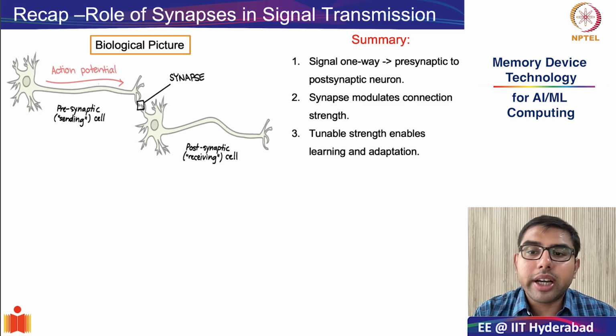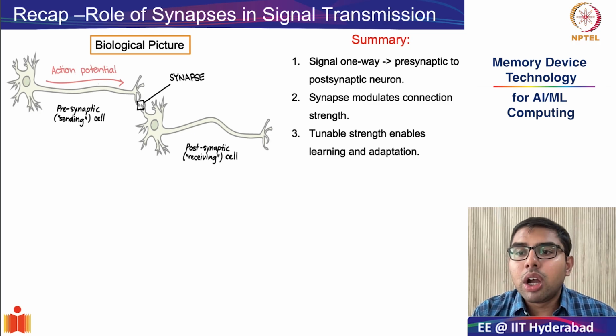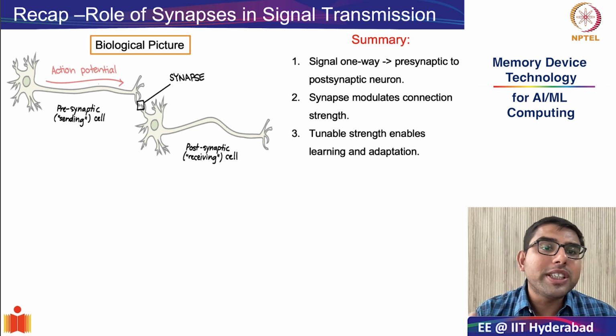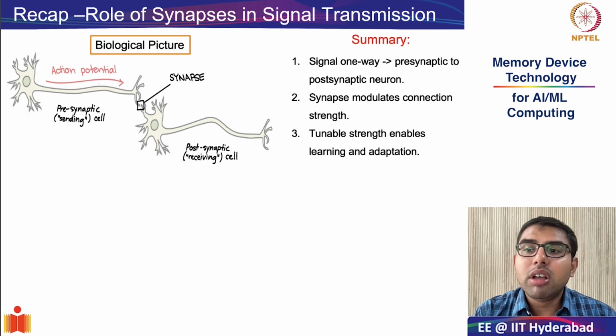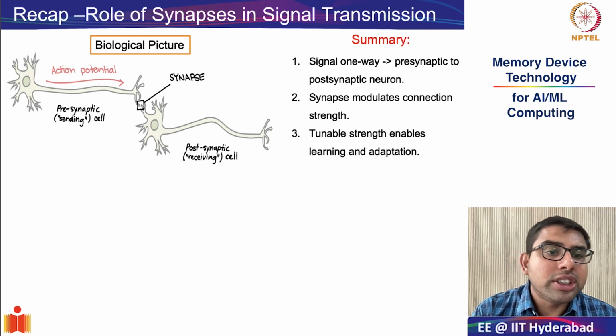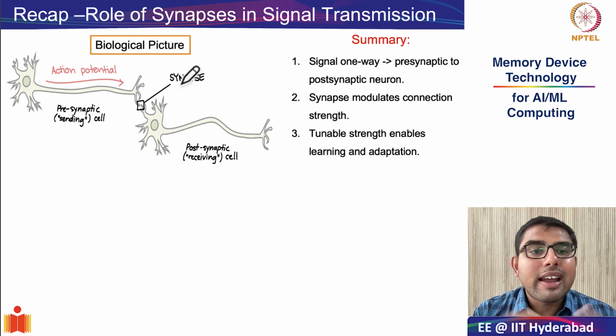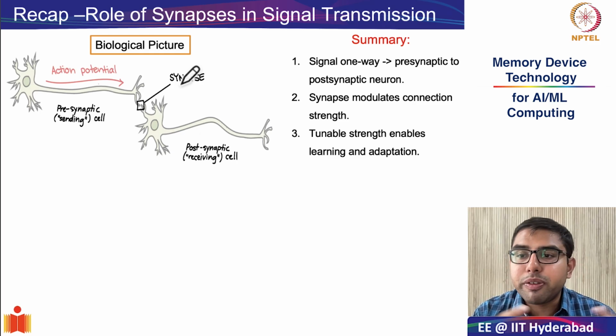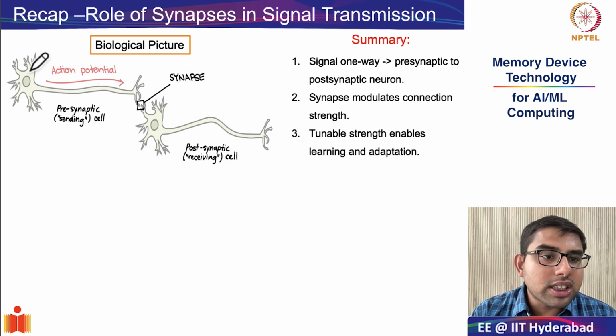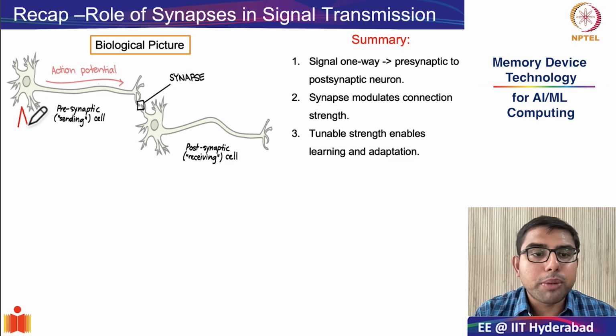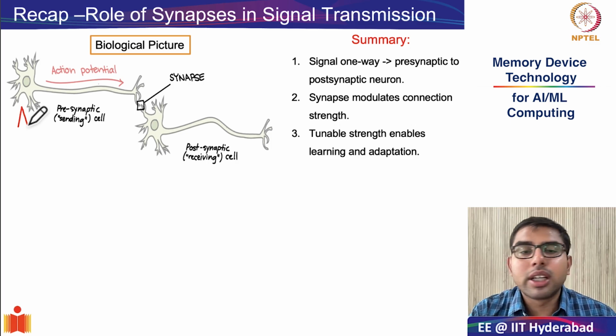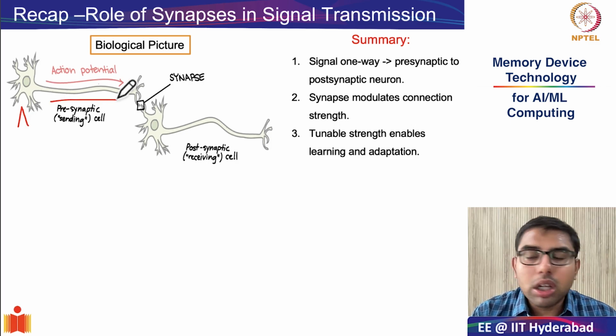Before we go deeper into synapses, let's do a very brief recap of the biological role of synapses, especially the role of synapses in signal transmission. As you can see from something that we have already studied a few classes before, when a neuron fires an action potential, suppose this neuron is firing an action potential, it transmits down the axon of this neuron to the synapse. Now, what is this synapse?